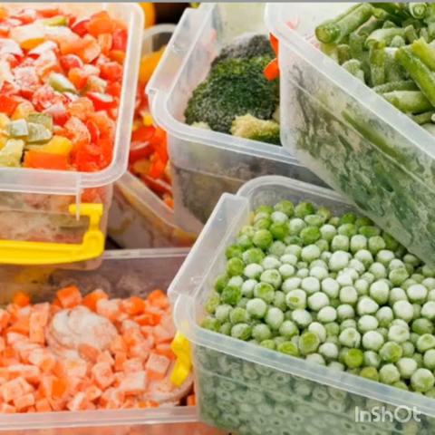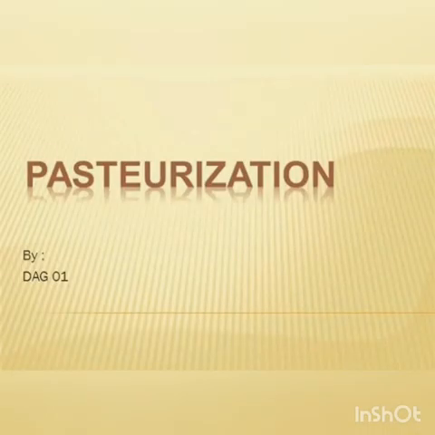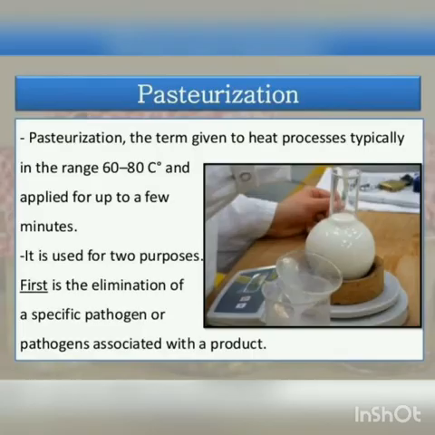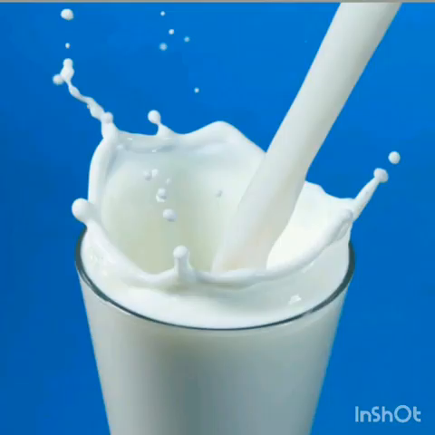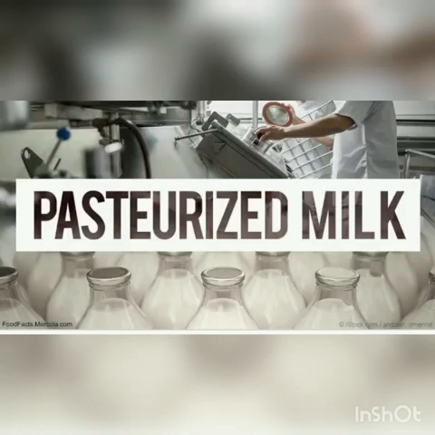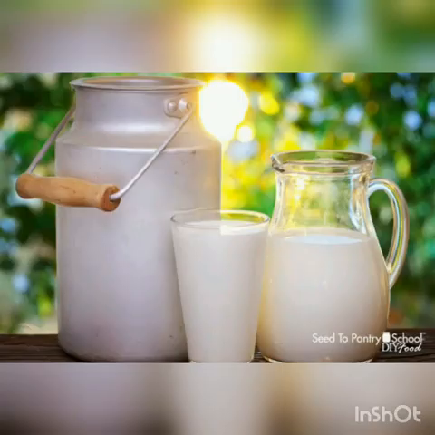Next is pasteurization. Pasteurization is a process of heat treatment of liquid food products. For example, preservation of milk and beverages. Pasteurization was first discovered by Louis Pasteur. Louis Pasteur processed the heat treatment of liquid food products such as milk. This process involves heating milk to a temperature of 63 degrees Celsius for about 30 minutes and suddenly cooling to destroy the microbes present in the milk.